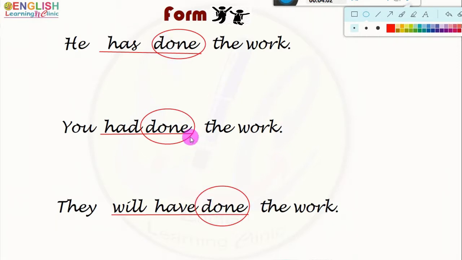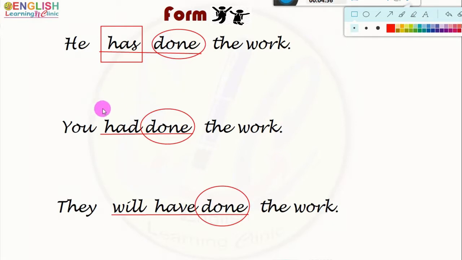Now, look at the another part of the verb form, that is has, had, and will have. These are not fixed, these are not constant, because this indicates the time of the action, and for perfect status of the action, the time is indicated by the use of have verb. Here, this is the present form of the verb have, and it indicates the present time, and this indicates the perfect status of the action. So, these two combinedly make the present perfect form of the verb too.